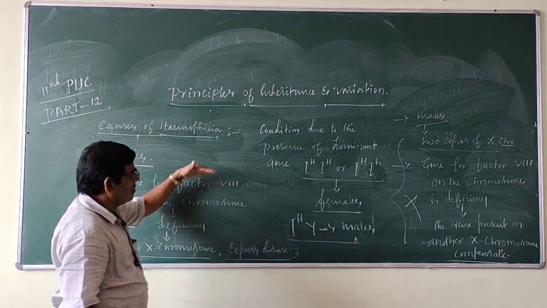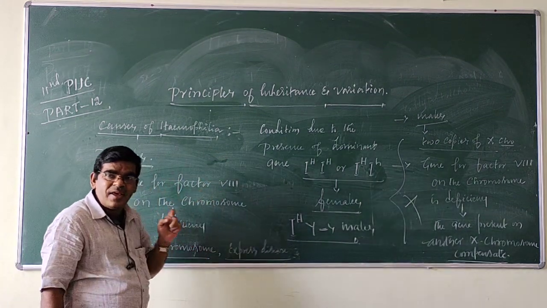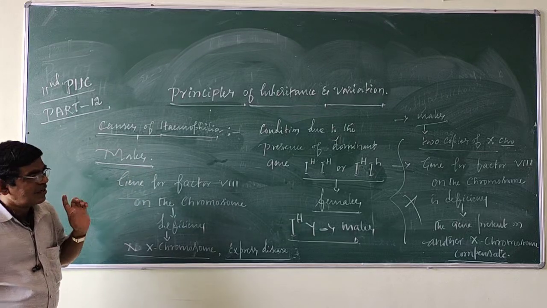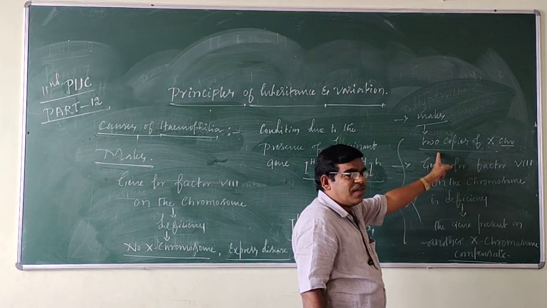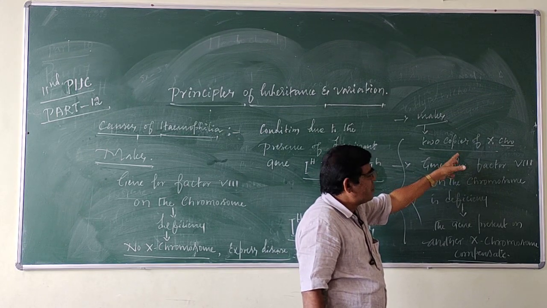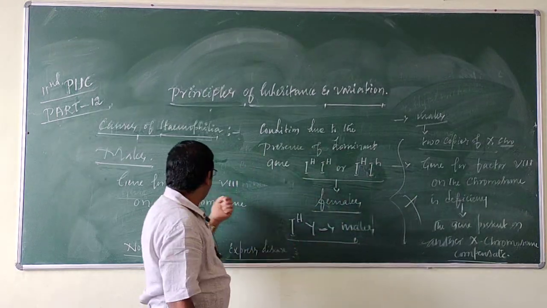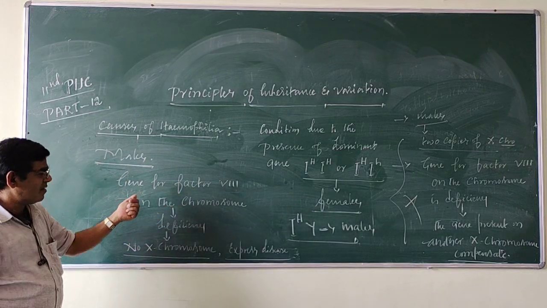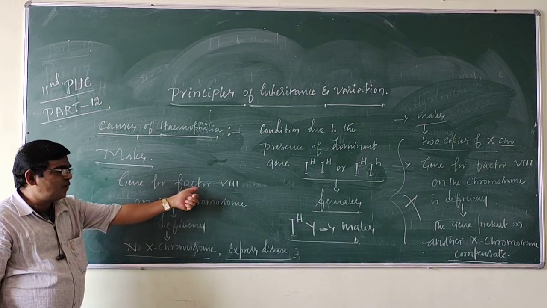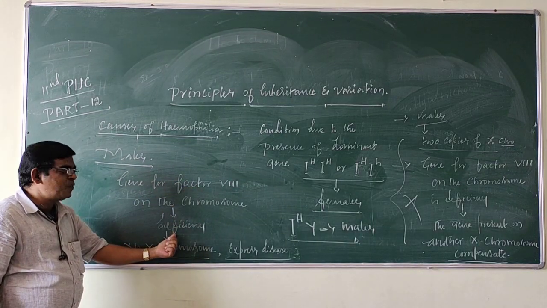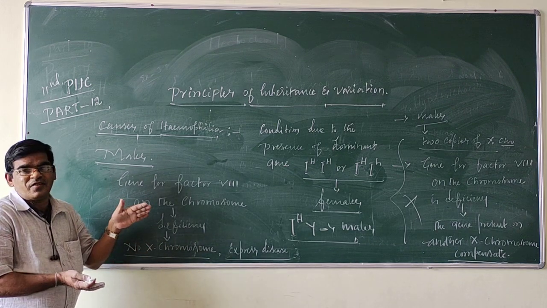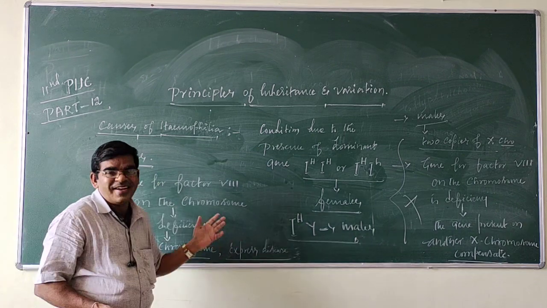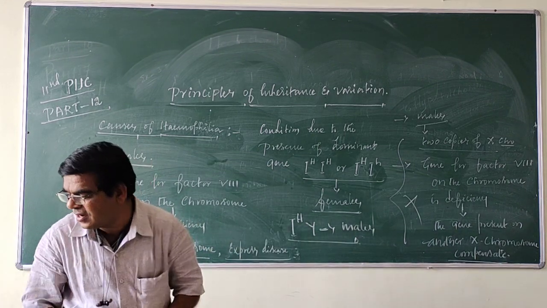Hemophilia primarily occurs in males, but not in females, because in males only one X chromosome is there, but in females two copies of X chromosomes are there. Suppose in males the gene for factor 8 on the chromosome is deficient, there is no other chromosome to compensate. That's why males will express the disease easily. Clear?